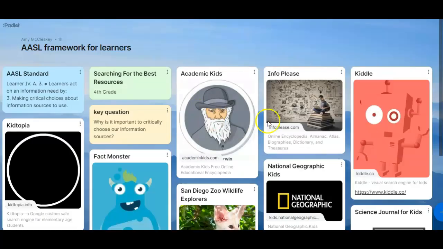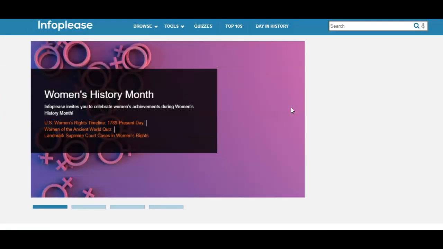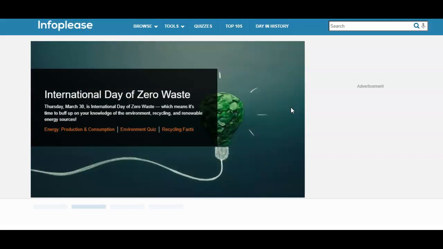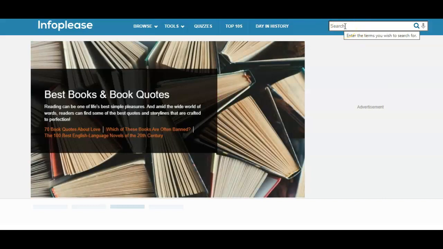The next resource that I want to share with you is called InfoPlease. InfoPlease is an encyclopedia, almanac, atlas, dictionary, thesaurus, and even has biographies. This is a great resource to use when searching for a specific topic. We can go to the search bar and type in our topic and look at the information that it pulls up.